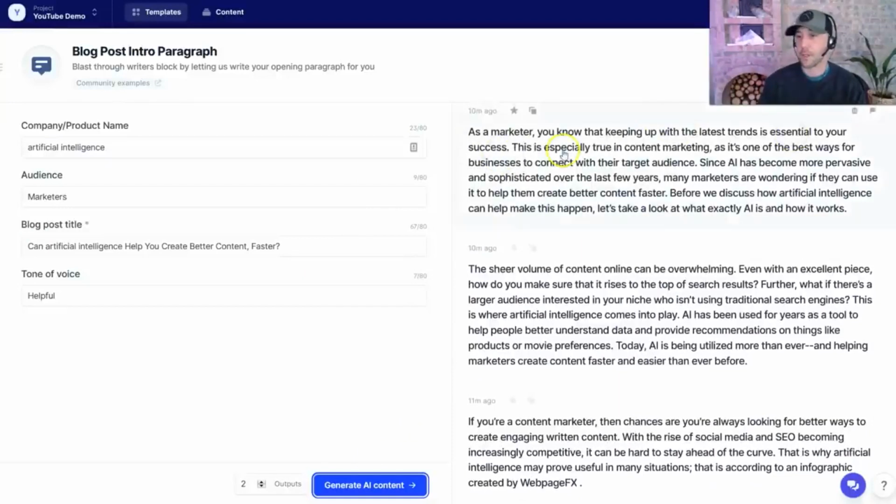As a marketer, keeping up with the latest trends is essential to your success. This is especially true in content marketing, as it's one of the best ways for businesses to connect with their target audience. Since AI has become more pervasive and sophisticated over the last few years, many marketers are wondering if they can use it to help them create better content faster. Before we discuss how artificial intelligence can make this happen, let's take a look at what AI is and how it works.